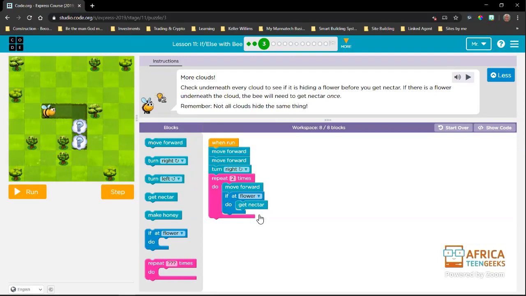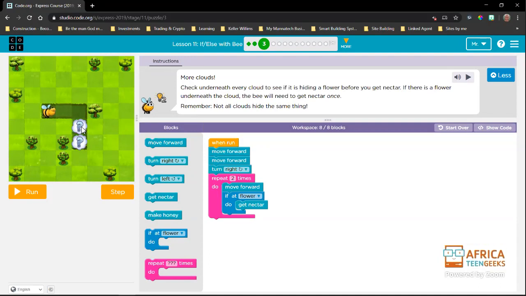Okay, let's just talk through this one more time. Here we have the bee. We're solving the first problem, which is moving the bee from there to there. So we're moving forward 2 times. Once we are there, we need to turn so that we are facing this flower, or these clouds. So we're turning right. Then we want to move forward once and check if there is a flower.